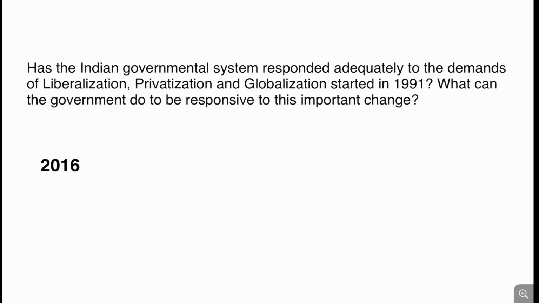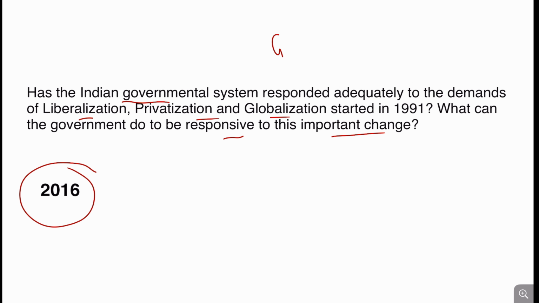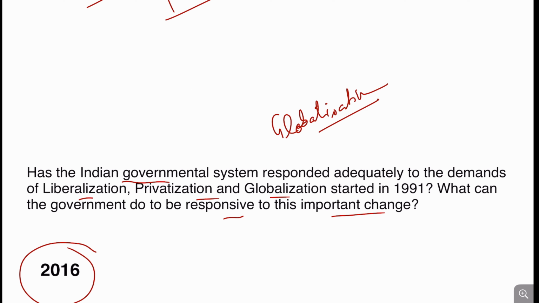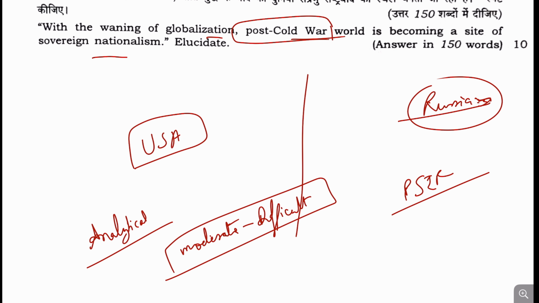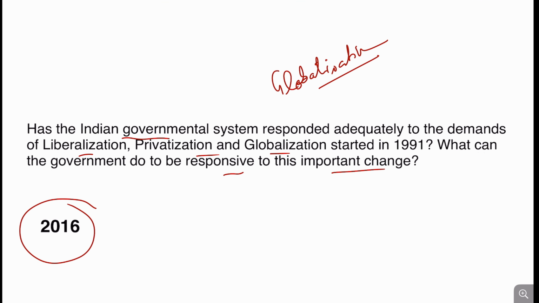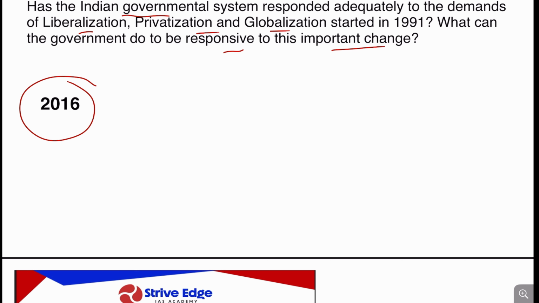In 2016 also, a question was asked about the Indian government system responding adequately to demands of liberalization, privatization, and globalization, and what the government should do to respond to imposed changes. So this type of question on globalization and the post-reform era has been asked previously also. But this question number 10 is a bit difficult for a student of general studies.